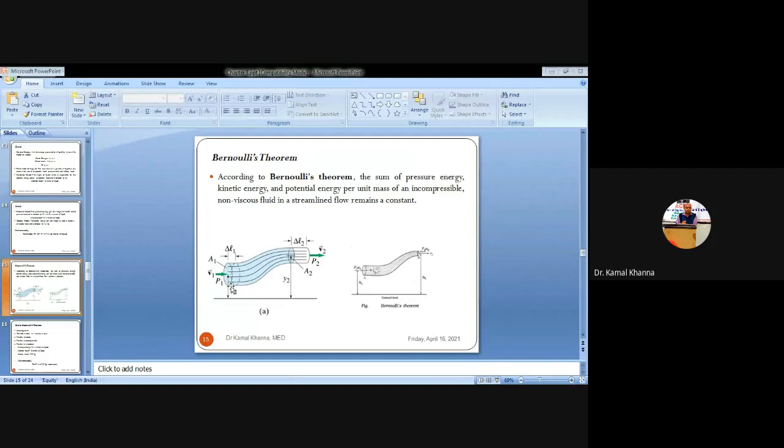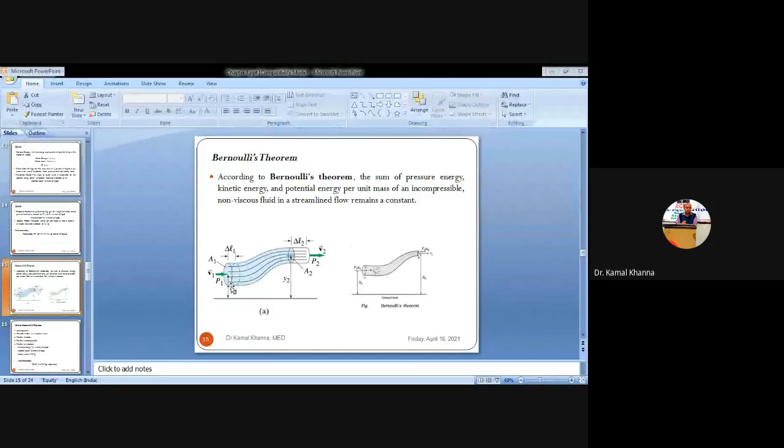Whenever you are proving any theorem, we have some assumptions while proving that theorem. The assumptions are that the fluid must be non-viscous, that is viscosity must be zero, the flow must be streamlined, and the fluid must also be incompressible. That is, there is no change in the density of the fluid which you are using to prove Bernoulli's theorem. You have to assume these assumptions while proving Bernoulli's theorem.